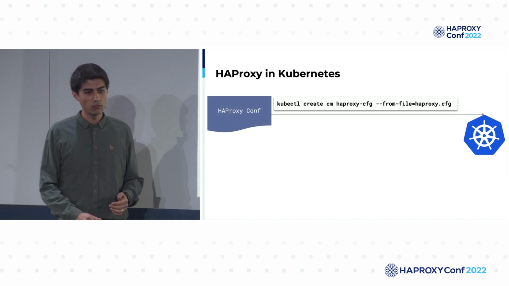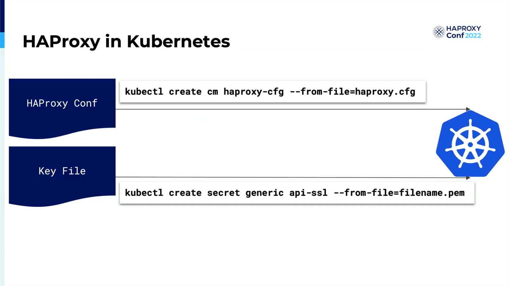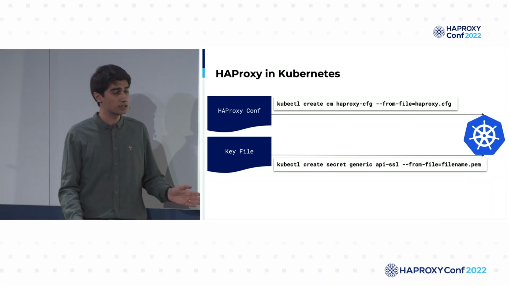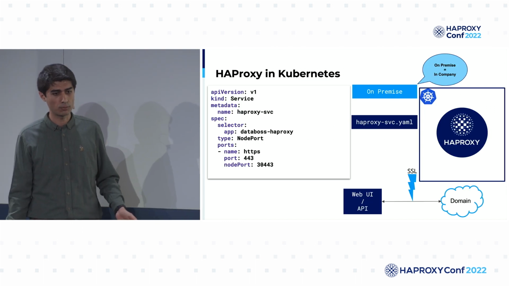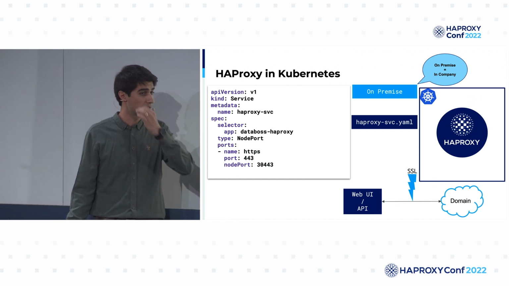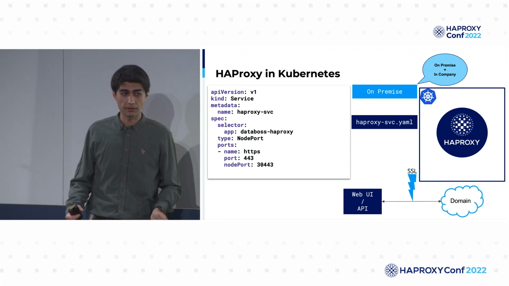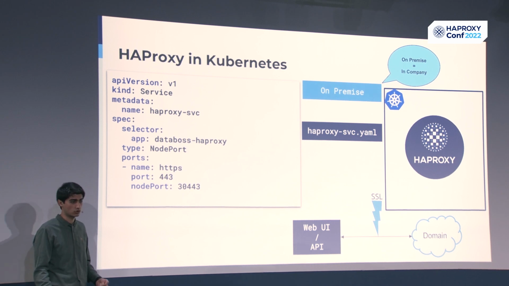So now we are creating a config map from our HAProxy configuration, which was created earlier, and we are creating secrets, which are the encrypted version of config maps within Kubernetes. Now it can be used by any HAProxy deployed within the Kubernetes cluster. Then we need to create a service which provides a front-end layer to be accessible by our services.